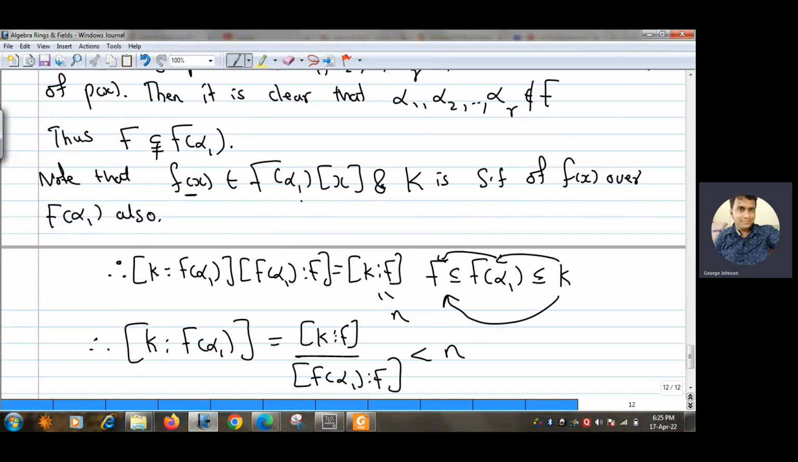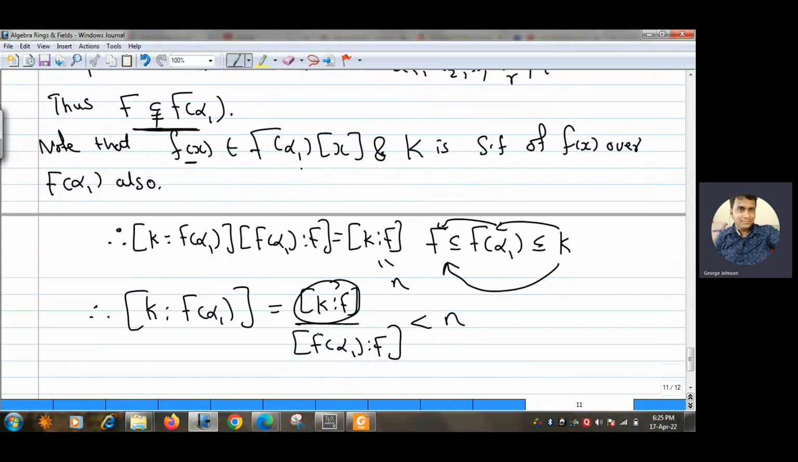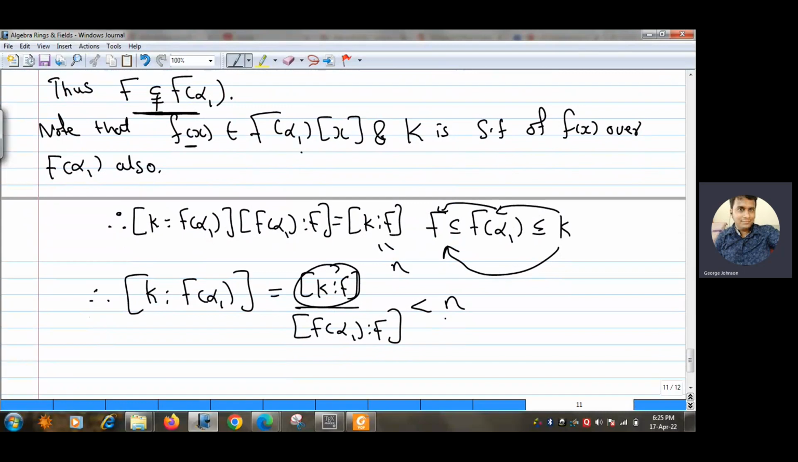So this must be strictly less than n, because this is already n divided by some number which is obviously larger than 1. Okay, this can't be 1. Why? Because if this is 1, then F is the same as F(alpha 1), which is not true because of this. So this number is strictly larger than 1. So we are dividing n by some number which is strictly larger than 1. So obviously whatever this number is, it should be strictly less than n.